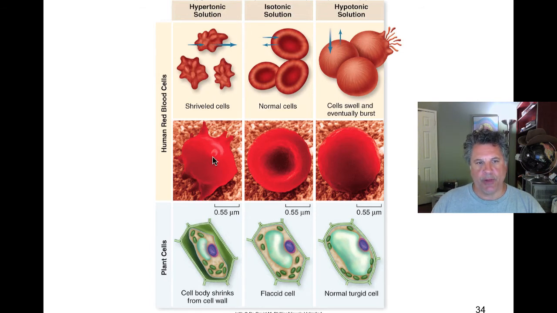And this is a shriveled red blood cell in a hypertonic solution, a normal red blood cell in an isotonic solution, and here is a red blood cell swelling in a hypotonic solution. Now in plant cells in a hypertonic solution, the cell will shrink away from the cell wall. In an isotonic solution, everything's fine, and in a hypotonic solution, the cell swells. As the cell swells, it runs up to the cell wall, and it's prevented from bursting in those cases.